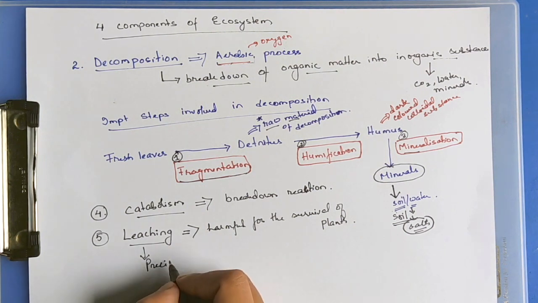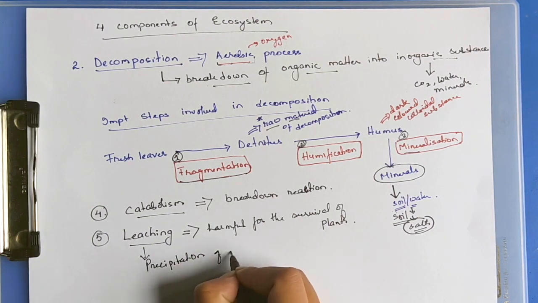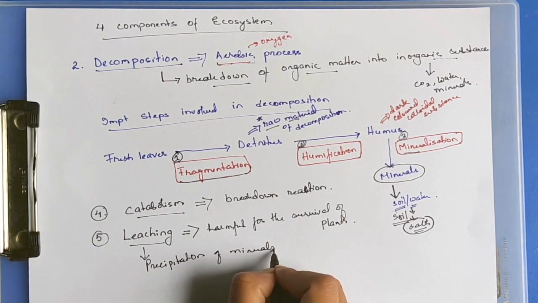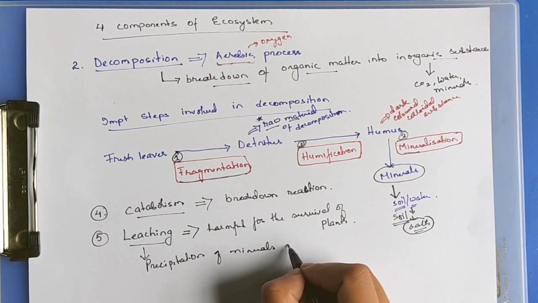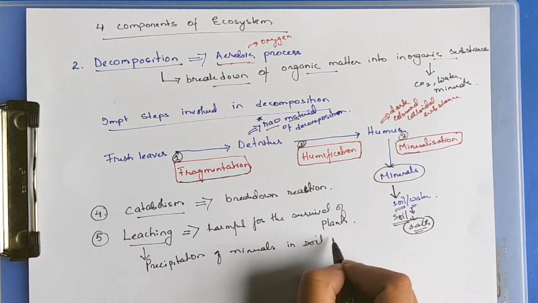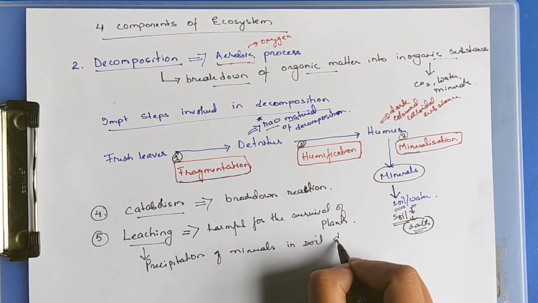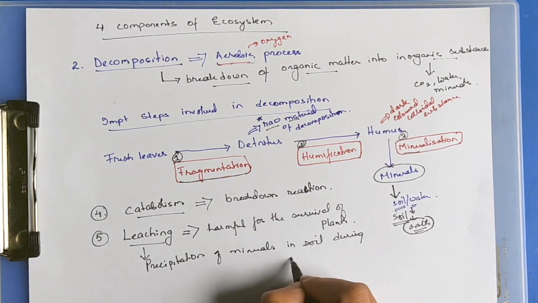Leaching, we can simply say, is the precipitation of minerals deep inside the soil during percolation.